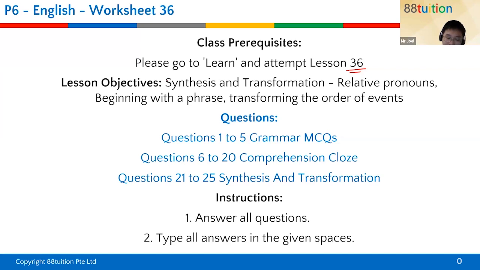Today we are looking at synthesis and transformation. Relative pronouns. What are relative pronouns? I'll show you later. But we know that pronouns are basically words that refer to nouns. So for example, he. He refers to a boy, like a character, maybe someone else.